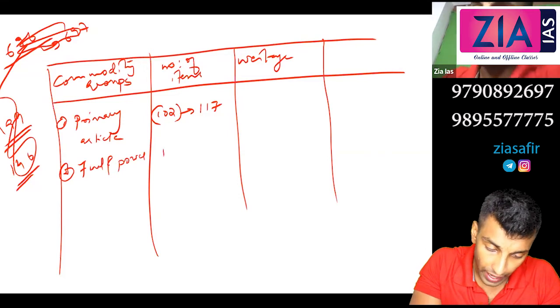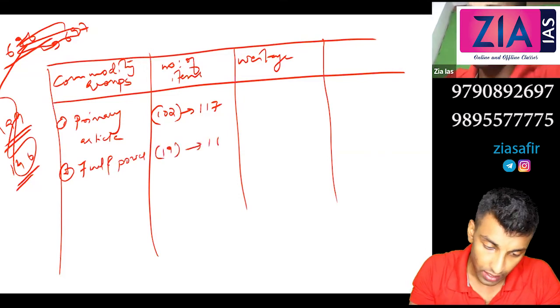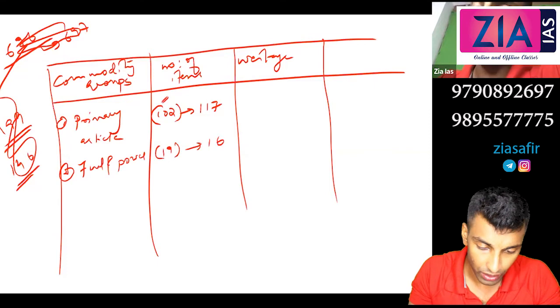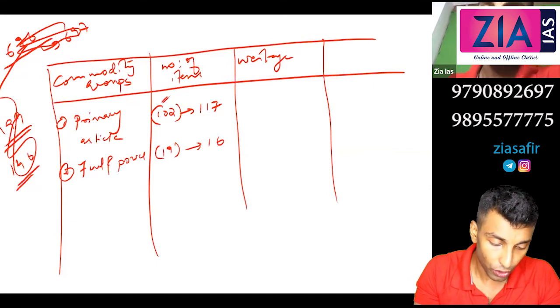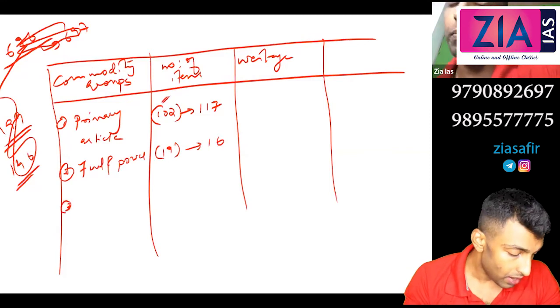So before it was 19, now it is 16. Even if you are not writing what is before, it's okay. You just need to know the current one only. Nobody is going to ask you what is before.